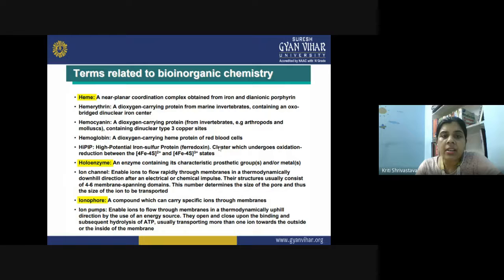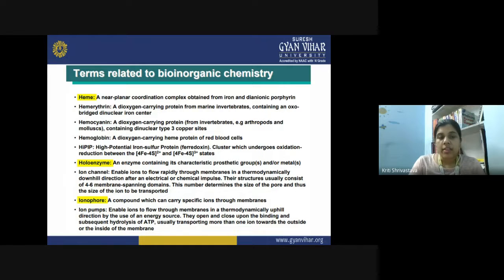Then we have hemocyanin. This is also a similar type of protein, a dioxygen carrier protein, and it is also carrying the oxygen in the invertebrate, but it serves the function in arthropods and mollusks. And this contains actually dinuclear type of 3 copper sites.